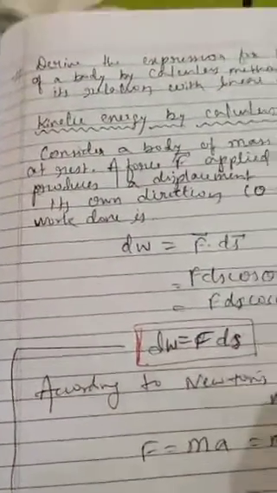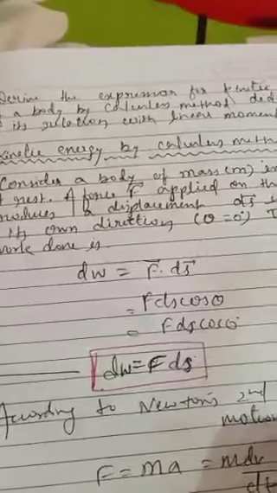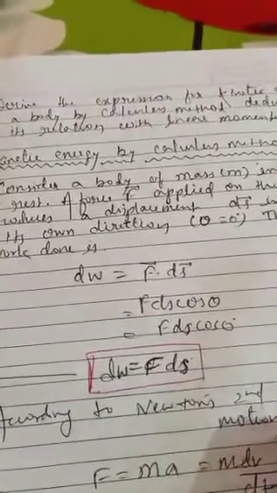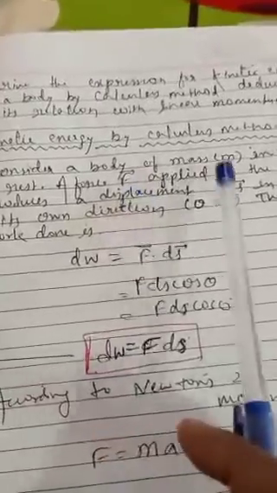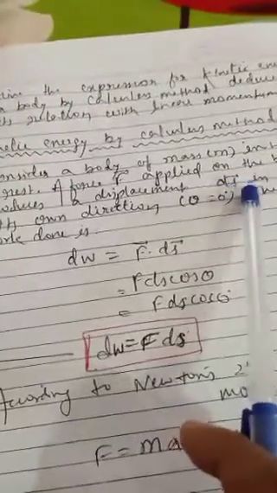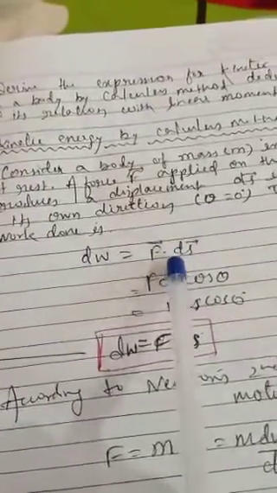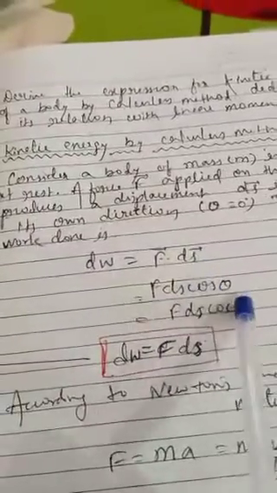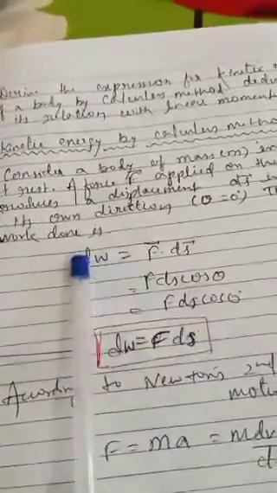Now derive the expression for kinetic energy of a body by the calculus method, and you also have to deduce the relation between linear momentum and kinetic energy. Suppose a body of mass m starts from rest, a force F is applied on the body, then it produces a small displacement, that is ds, in its own direction where theta is equal to 0 degrees. The work done is dw equal to F into ds cos theta, where theta is 0 degrees. So the final value we have is dw is equal to F into ds.